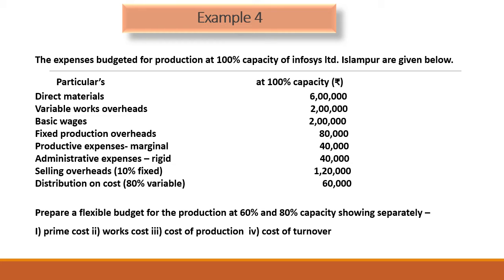Prepare a flexible budget for the production at 60% and 80% capacity, showing separately prime cost, works cost, cost of production, cost of turnover. So they have given us the particulars at 100% capacity level, and we are required to calculate for 60% and 80% capacity levels according to cost sheet basis. Cost sheet basis means what? According to prime cost, works cost, cost of production, and according to cost of turnover. Please write down this example in your notebook so that you can refer to it while solving. So let us solve this example.